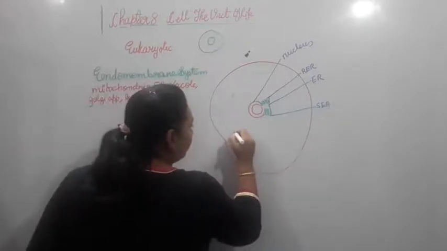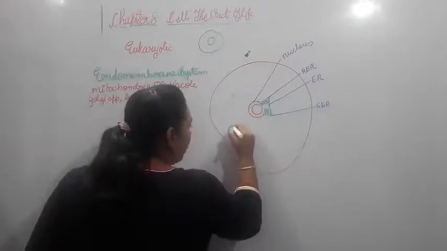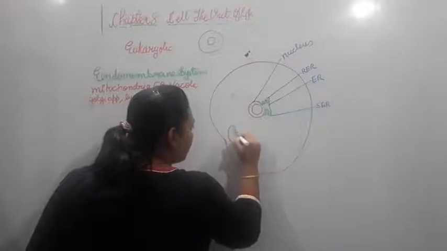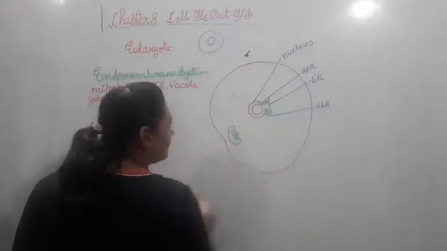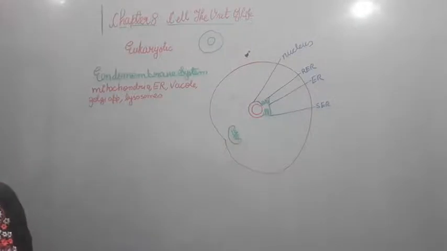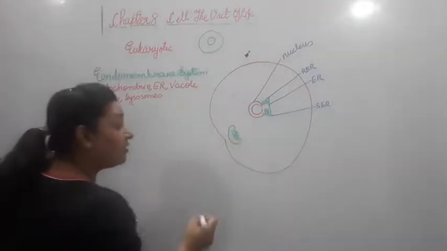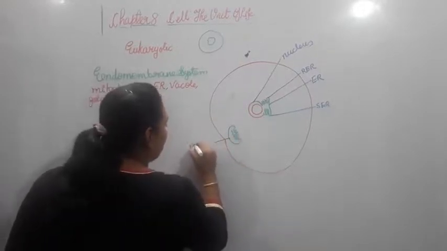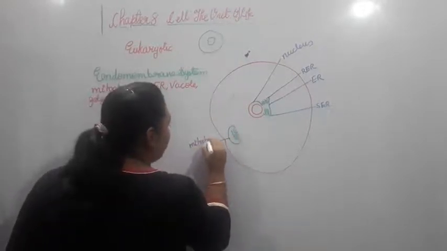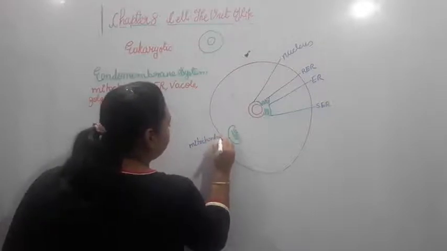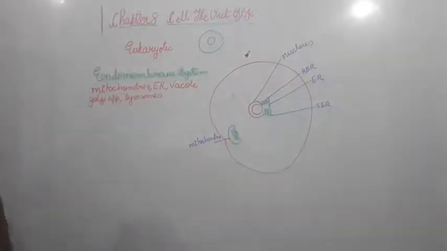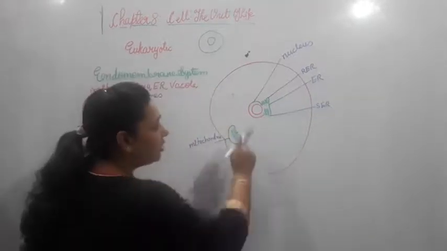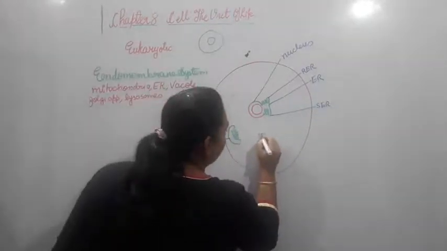Just over here you will see the mitochondria. As you know, the mitochondria is also called the energy bag, as it gives you ATP to perform any work. Now just after this mitochondria, one more thing which you can see very close to the nucleus is the Golgi bodies.